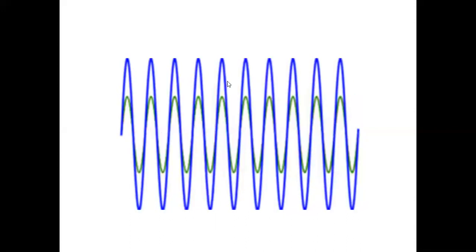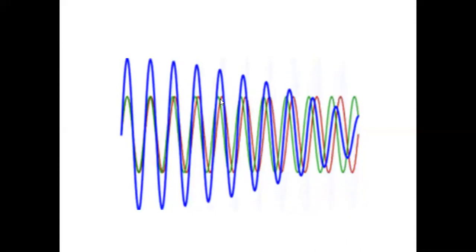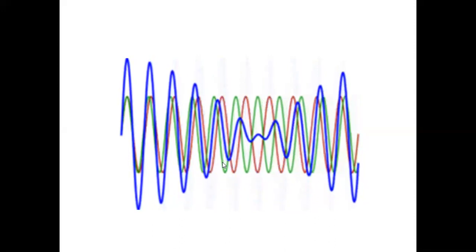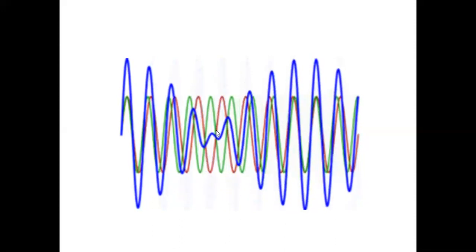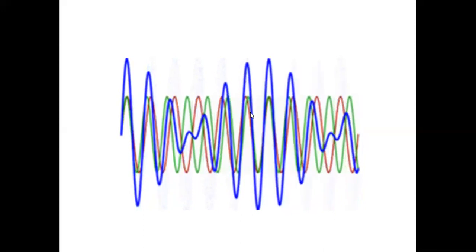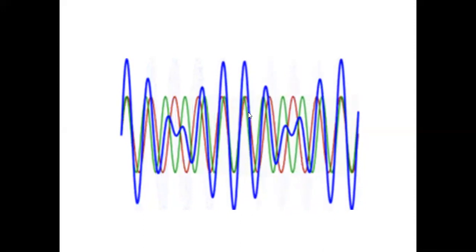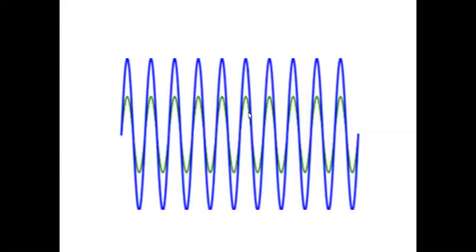For example, here it is maximum now. When the crest of the green wave falls on the trough of the other, you will have the blue wave zero. So that is called superposition. When two waves superpose, you can't say the resultant is so much.